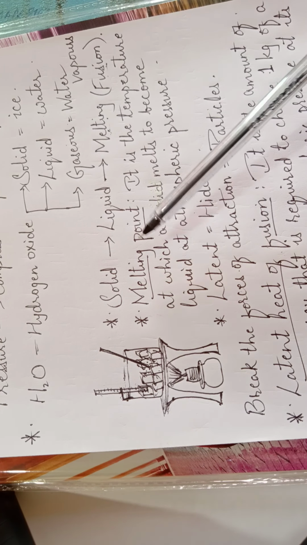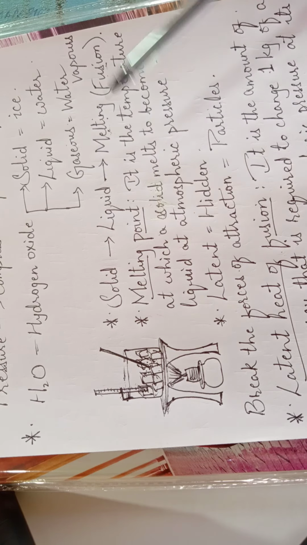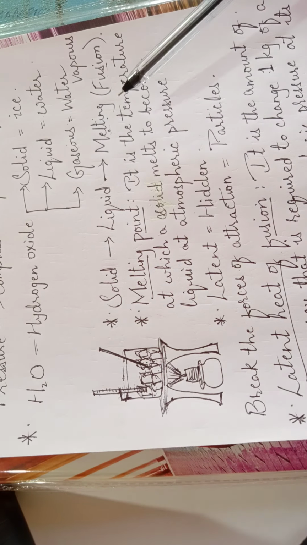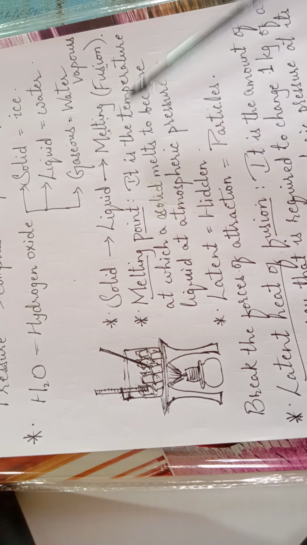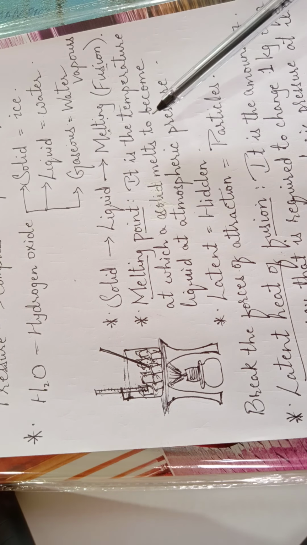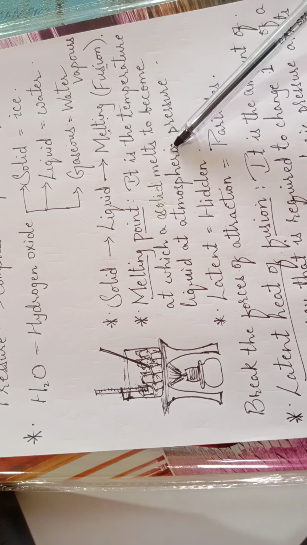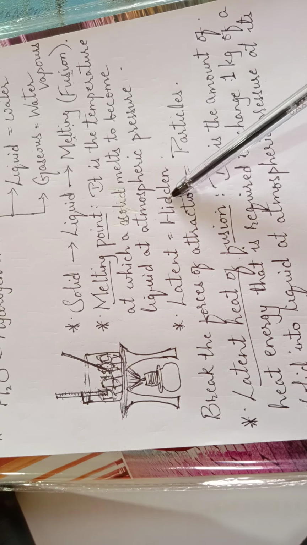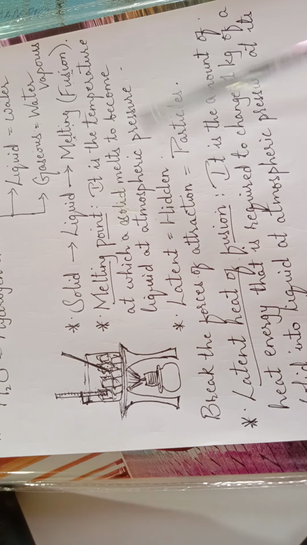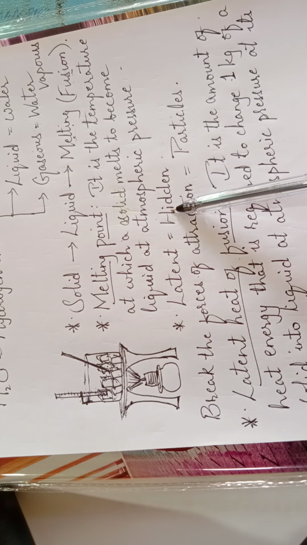It is the temperature at which the provided heat is capable of converting the solid into its liquid form at constant atmospheric pressure. Then we came across latent heat, which means hidden. It's a Latin term used for hidden.